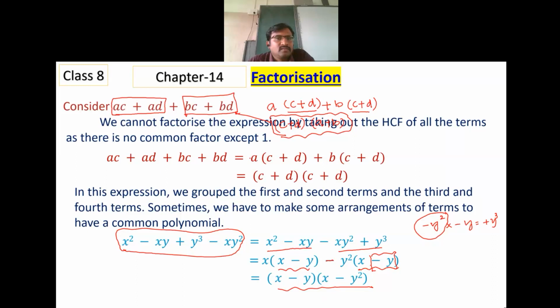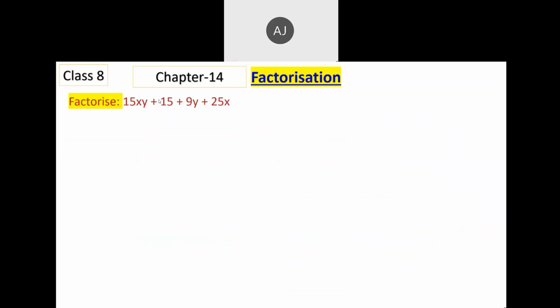This is x minus y, in the second line of the equation. Understood? Yes, sir. Now there is a question here. Sir, we will try to solve. I'll give a little time. Think what to do.